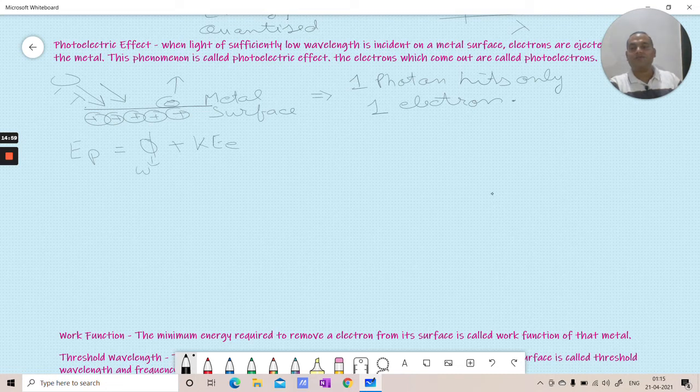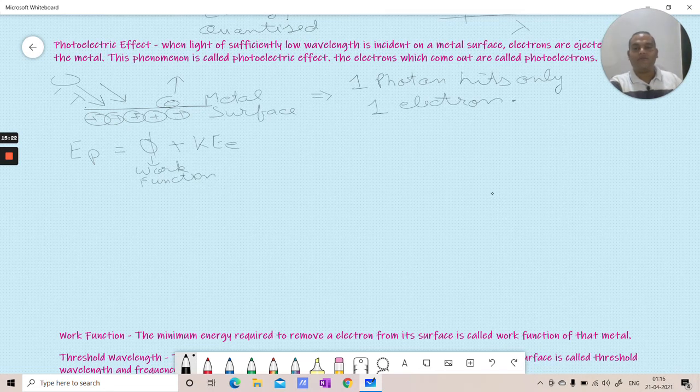Phi is work function, which is a metal property. It will be different for all metals. Now here, energy of photon depends on wavelength. Phi is a constant quantity for every different metal, and then there is kinetic energy left.